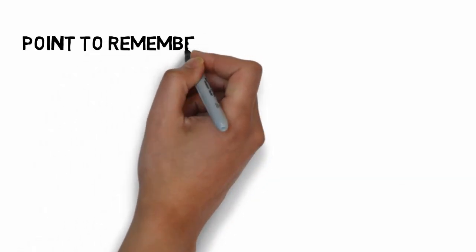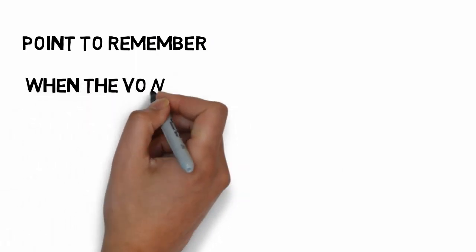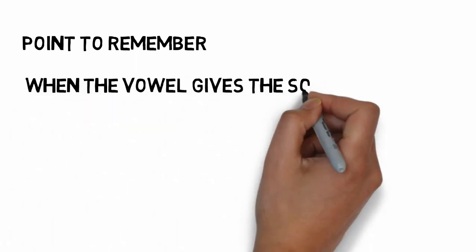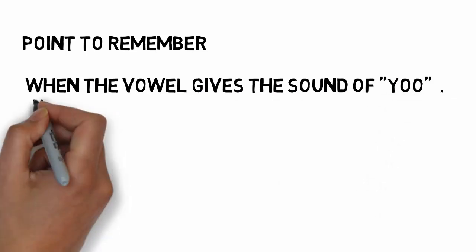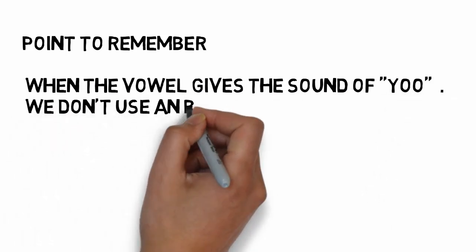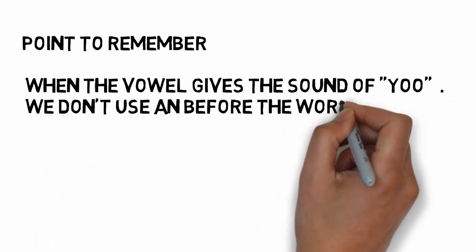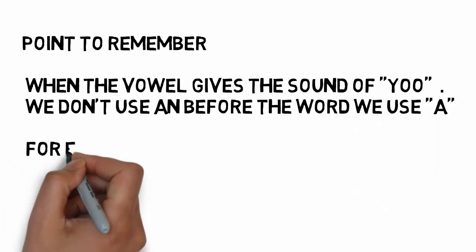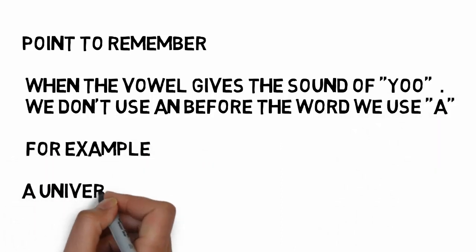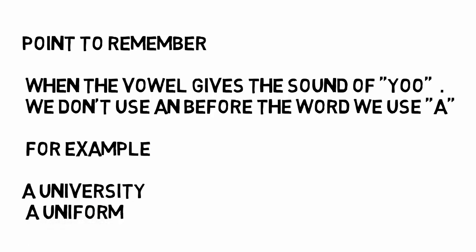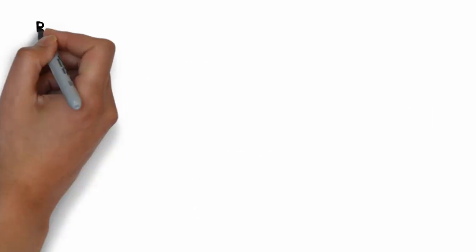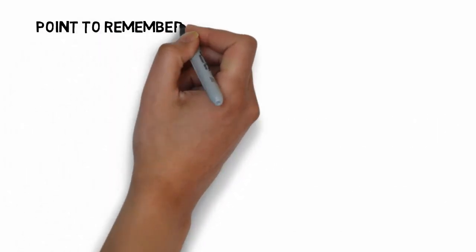There are certain points to remember. The first one says when the vowel gives a sound of U, we do not use an before the word, even though the word is starting with a vowel. For example, university. It gives the sound of U, so we do not apply an before it, we use a. Uniform. Again, the sound U comes, so we write a.